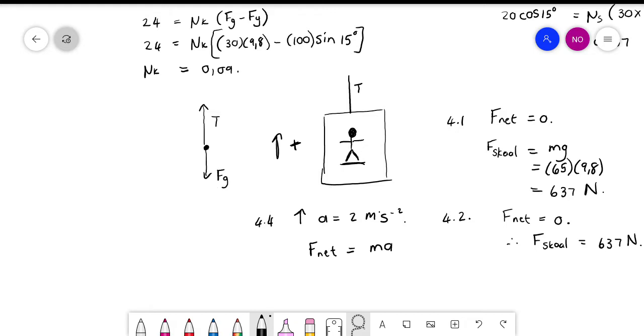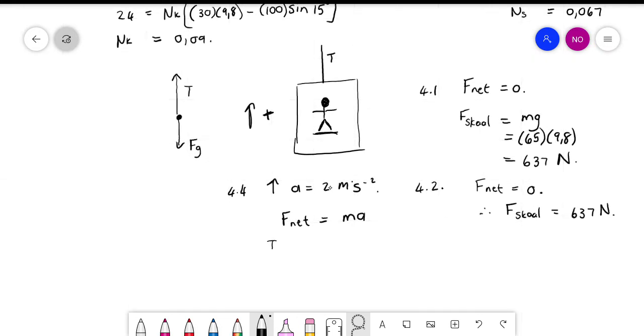Nee? Die spanning in die kabel wat hom opwaarts trek en sy eie gewig wat hom afwaarts trek. So I picked upwards as positive, so I'm going to say F net will be equal to T minus Fg. His mass is 65 and his acceleration is 2. Hulle gee vir jou dis 2 meter per sekonde. Okay.